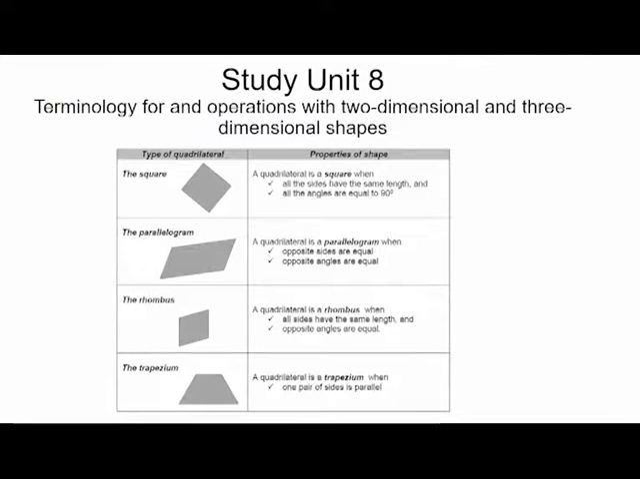Then, terminology for 2-dimensional and 3-dimensional shapes. The square has all sides the same length, and the angles are equal to 90 degrees. Students, really, please learn the properties of the shapes. A parallelogram, a rhombus, a trapezium. Go through the properties. A rhombus has all sides the same length and opposite angles are equal. If you look at the opposite angles, they are equal.